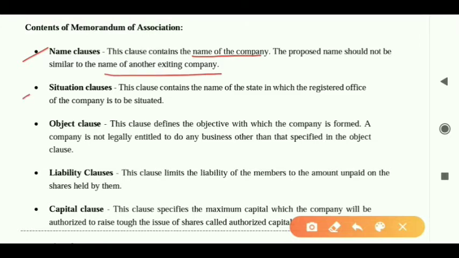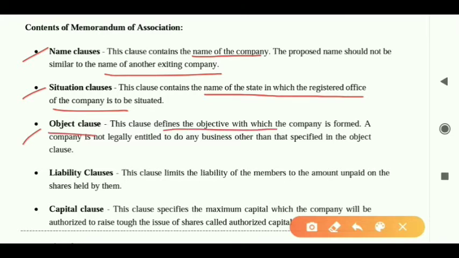Okay? Situation clause. This will indicate the name of the state in which the registered office of the company is to be. Now suppose I have started up a company and its main headquarters is in Kolkata. So in the situation clause, the name of the state will be mentioned as West Bengal, because my registered office is in Kolkata, and Kolkata is in which state? It's in West Bengal.